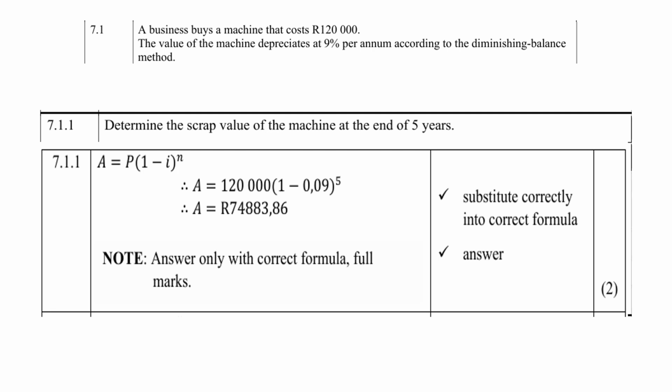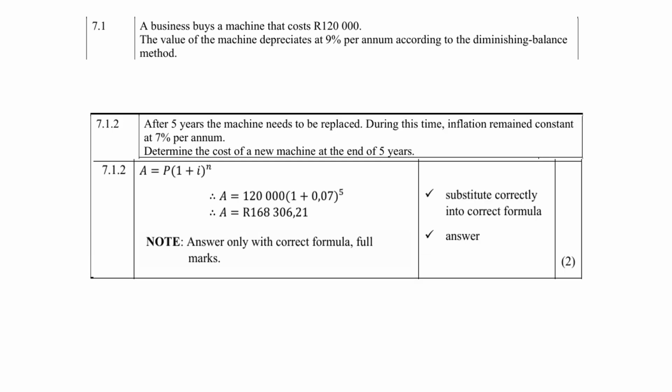So scrap value, and remember, the value is depreciating, so therefore you choose the formula A equals P into (1 minus i) to the power of n. So you do your substitution. Remember, how do we derive i? i is always 9% divided by 100. And that gives us 0,09. Of course, all of this is calculator work. And you should get the answer of 77,483 rand and 86 cents.